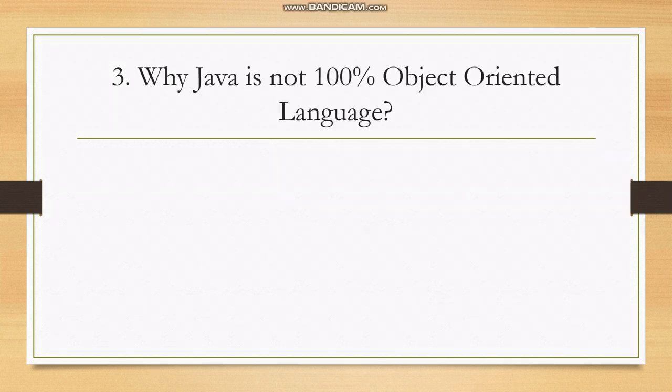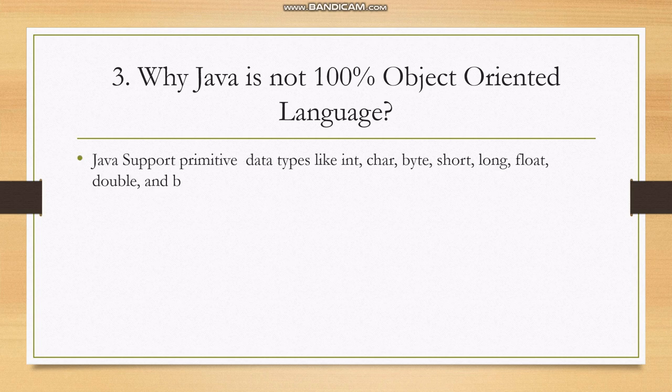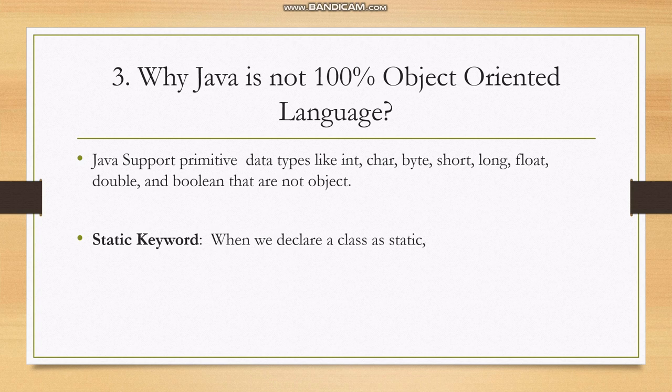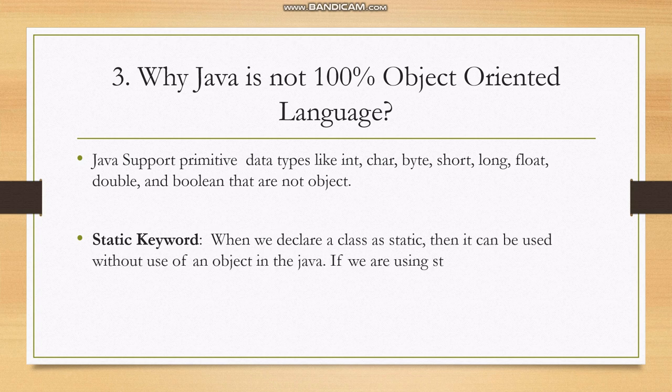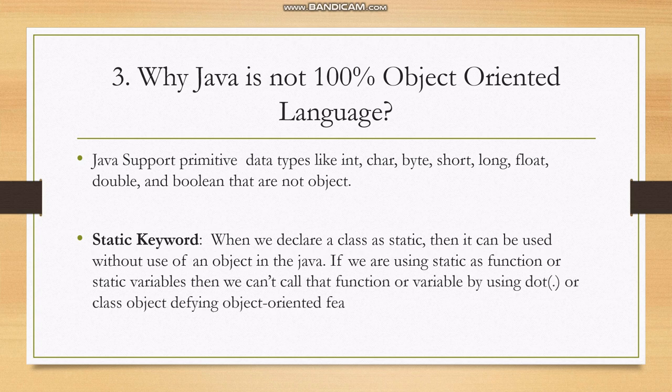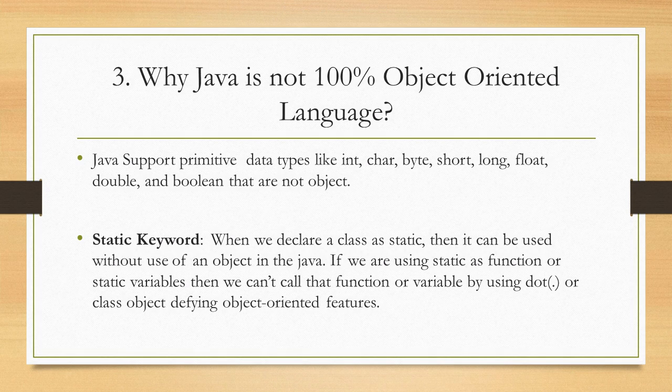Next question is why Java is not a 100% object oriented programming language. Java is not 100% object oriented because Java supports primitive data types like integer, character, byte, short, long, float, double and boolean. Those are not objects, they are primitive data types. And the second reason, the static keyword. When we declare something as static, it can be used without the use of an object in Java. If we are using a static function or static variable, then we can call the function or variable without using the dot operator on an object. Class and object define the object oriented feature. So those are the two reasons Java is not 100% object oriented.